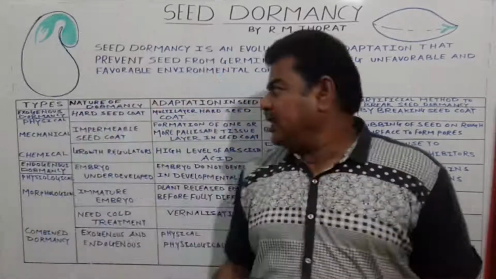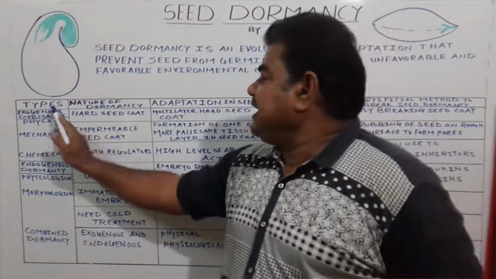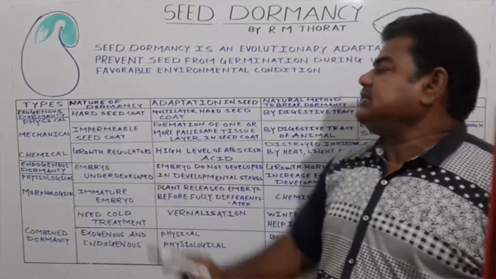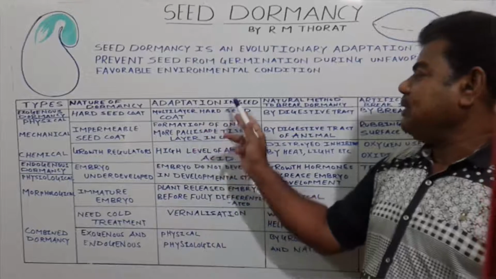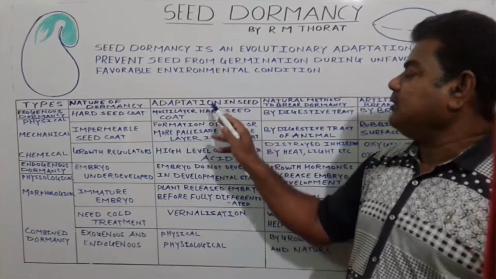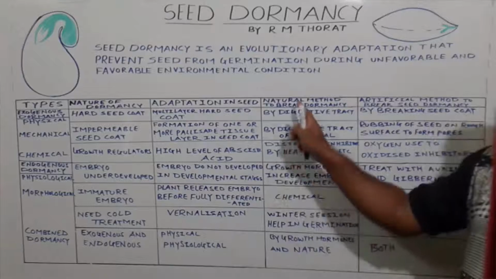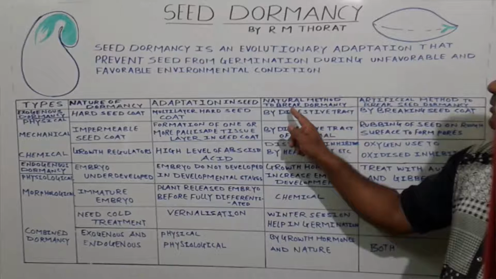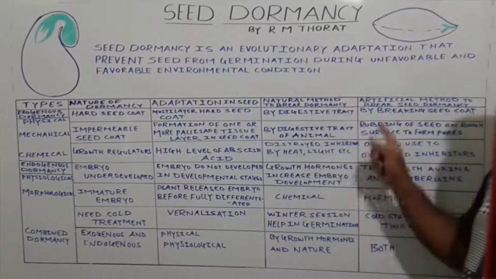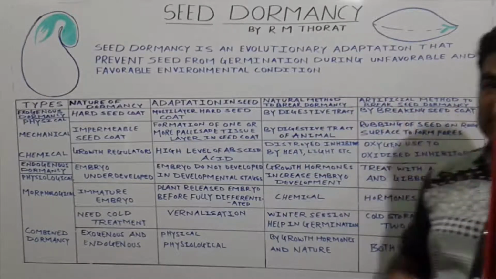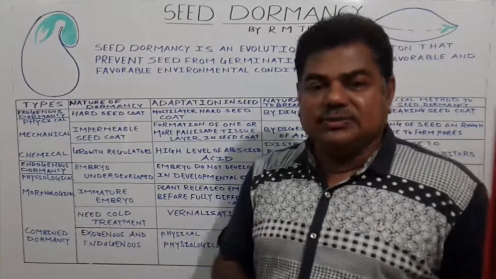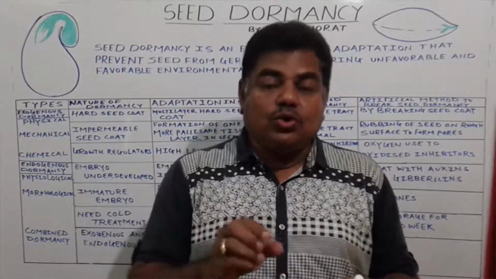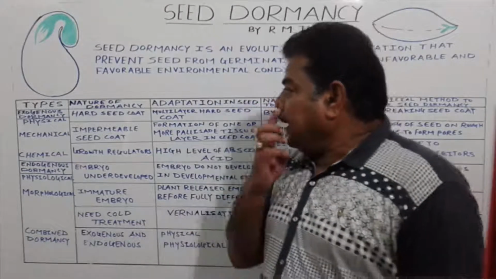See here. We will see what the types of seed dormancy are, what the nature of the seed dormancy is, and which adaptive methods a seed adapts for this seed dormancy. Then there are two methods: one is the natural method which breaks the seed dormancy, and the next is the artificial method which breaks the seed dormancy. Artificial methods mean man-made; humans play an important role to break the seed dormancy.